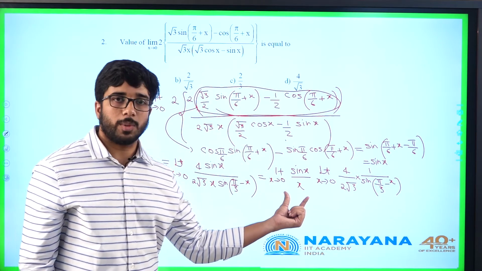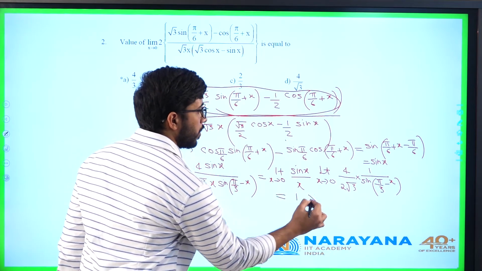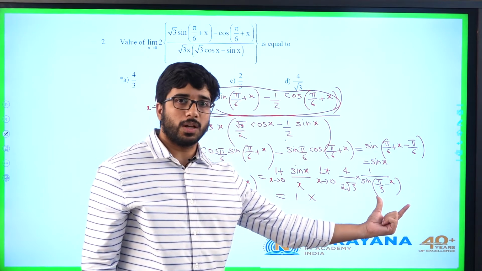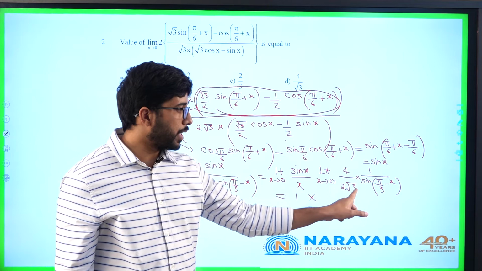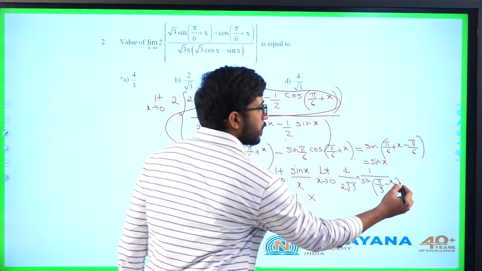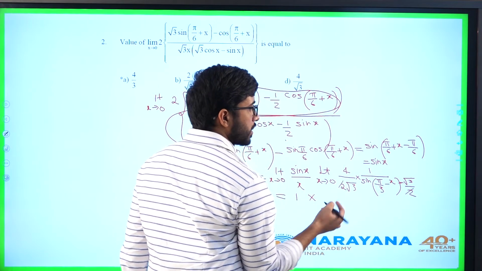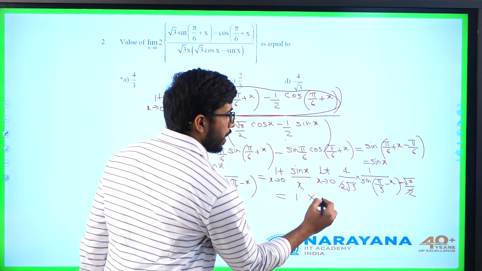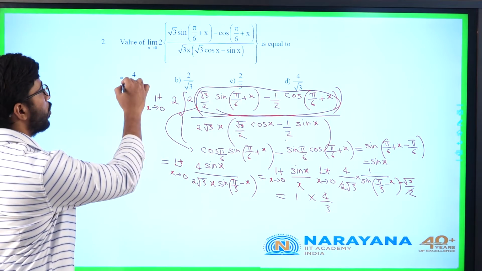What will this value be? Limit x tends to 0 sin x by x, the value is 1. Limit x tends to 0, what will this value be? This is root 3 by 2 as x tends to 0. So, root 3 into root 3 is 3, 2 gets cancelled, this value is root 3 by 2. So, 2 and 2 get cancelled, this is 3. So, 1 into 4 by 3 I will get. Answer is 4 by 3.